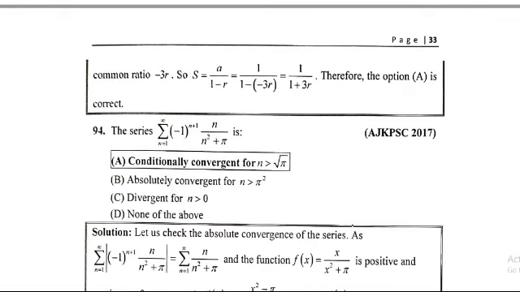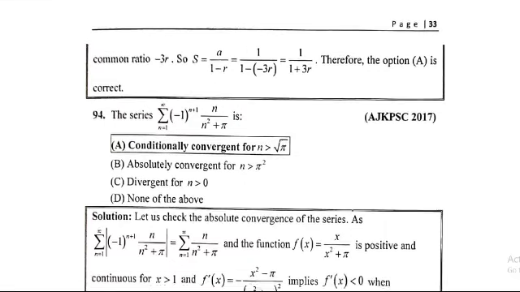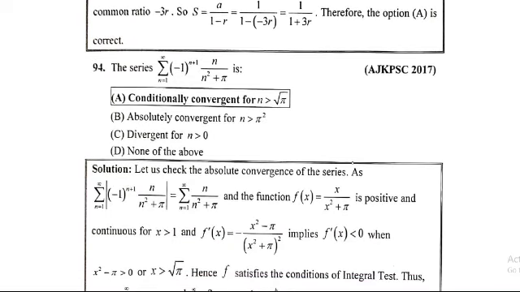So next, the series summation n = 1 to infinity of (-1)^(n+1) n/(n² + π) is conditionally convergent for n greater than √π. Solution: let us check the absolute convergence of the series. Here f(x) = x/(x² + π), replacing n by x.